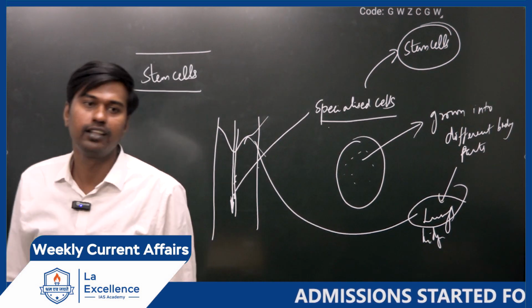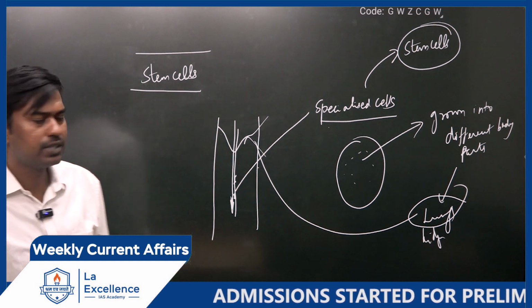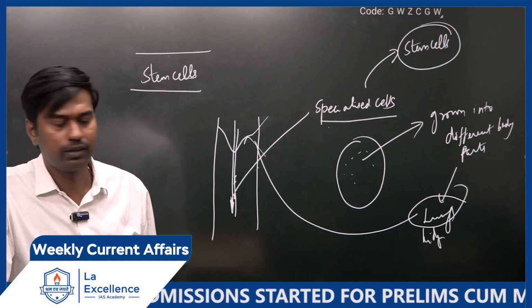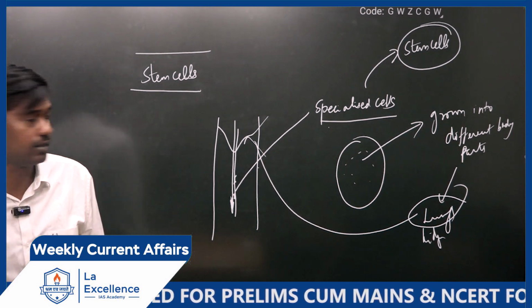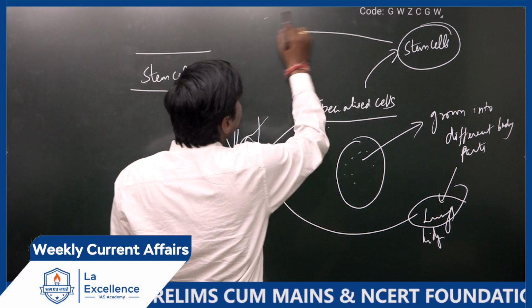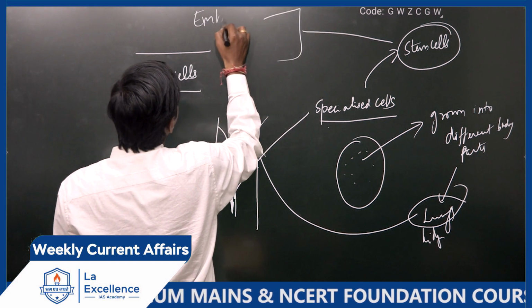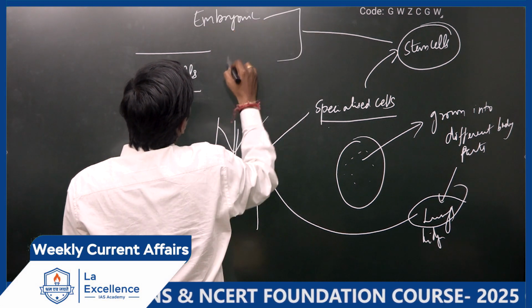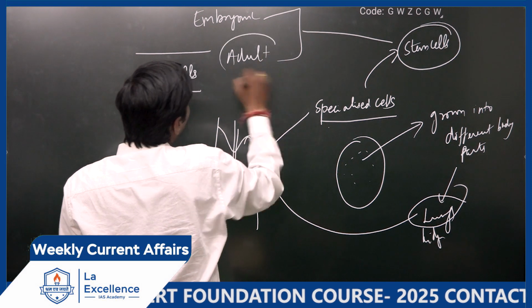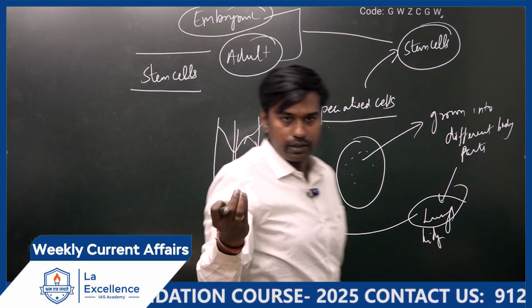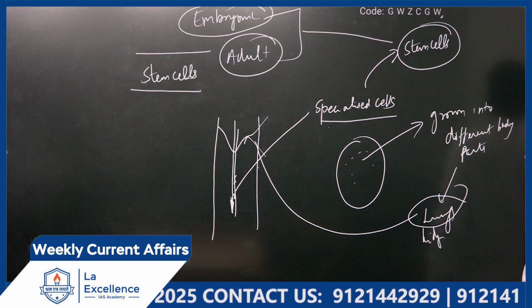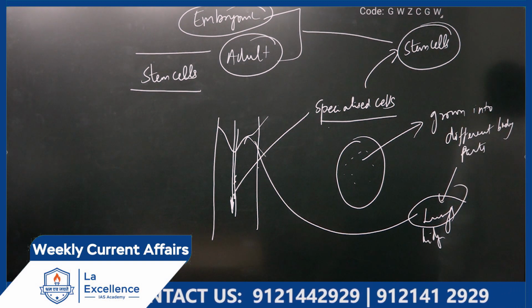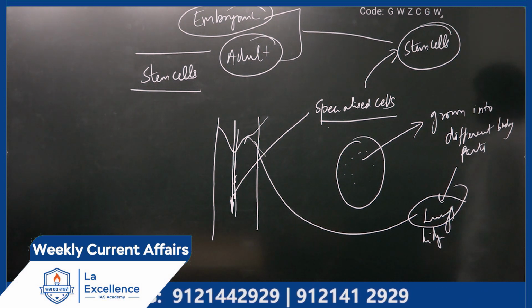So this is one thing. But under stem cells, they are also talking about 2 more categories. One is called embryonic stem cell and the other adult stem cell. Adult means it's a bit older. Embryonic means a very young stage. Usually the adult cell will have better capacity to grow as organs. Yes, next one.